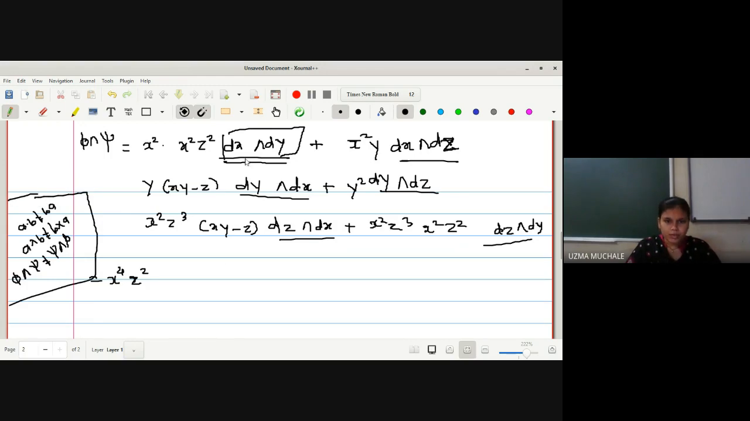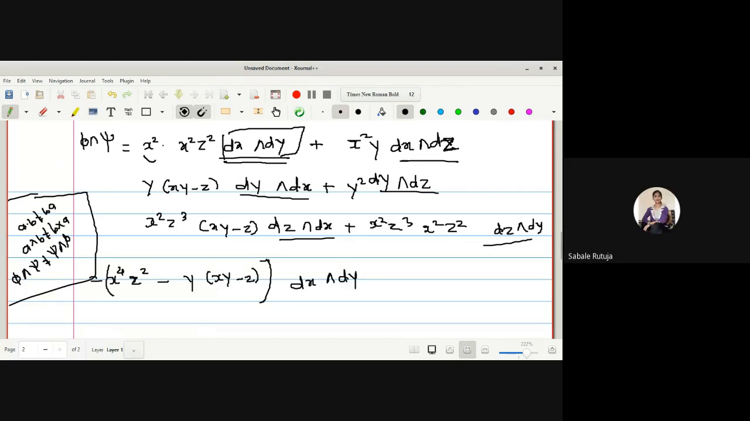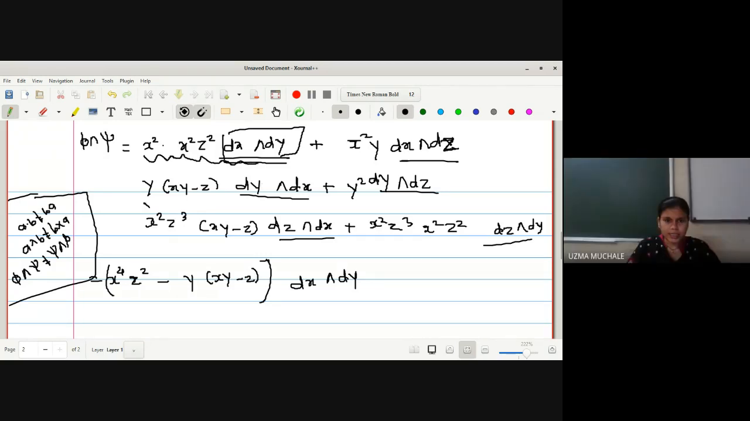They are equal, but no doubt they are with opposite sign. Okay. So what I will do, I will collect these two terms. I will take it with a negative sign. This is y as it is and xy minus z. And outside the bracket, I will write down dx wedge dy. Yes, any doubt for this one? No, ma'am. I have just collected these two terms which are having the same wedge product dx wedge dy, and here is dy wedge dx.